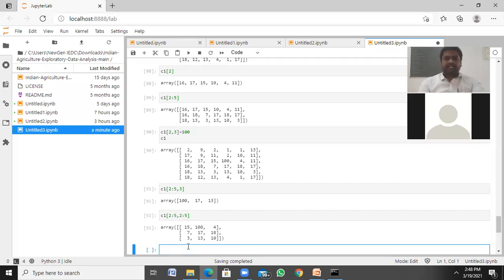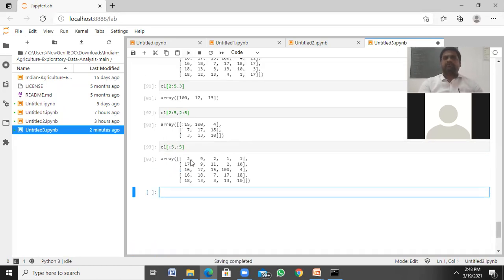Let's say if I want to slice from the beginning, we don't need to specify it, we can simply use 5 comma, simply 5, that's all. The row starts with the 0th index and ends with the 4th index, and the column also starts like this.